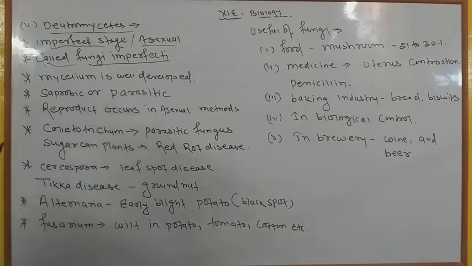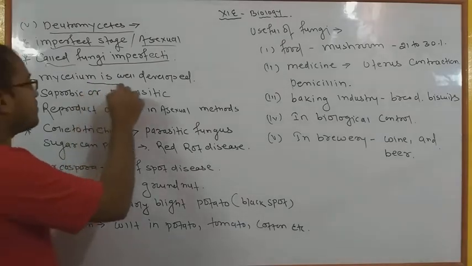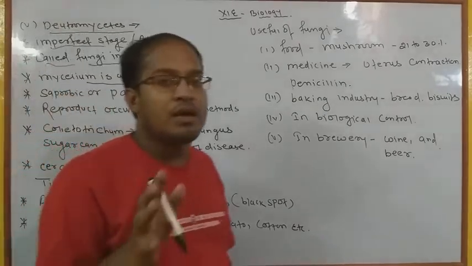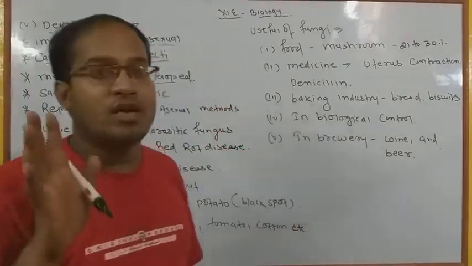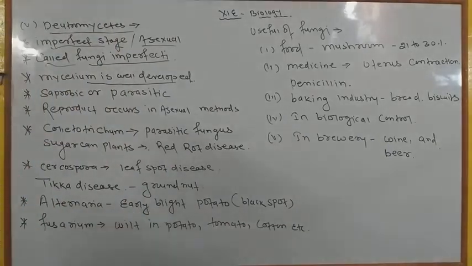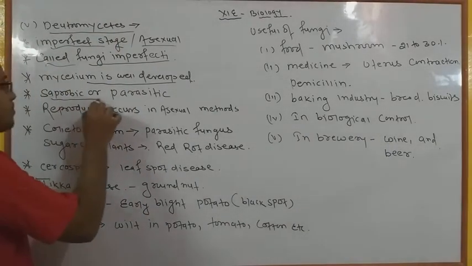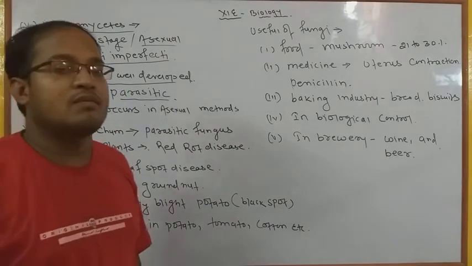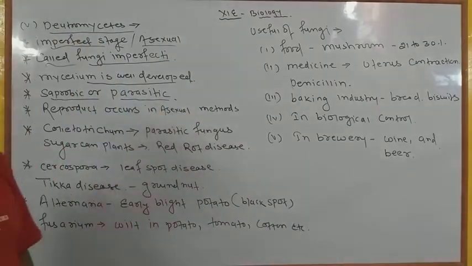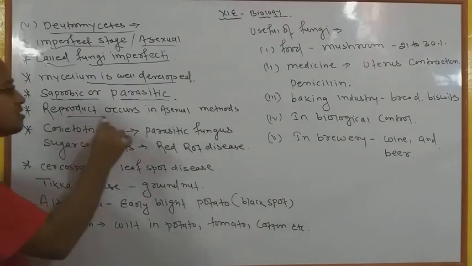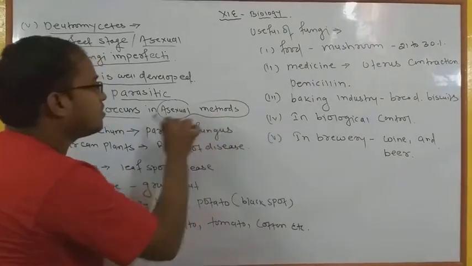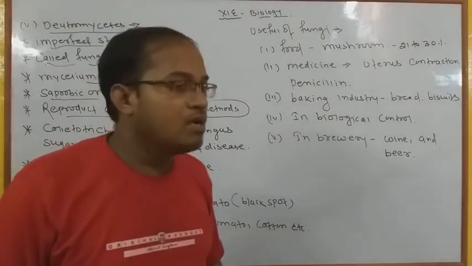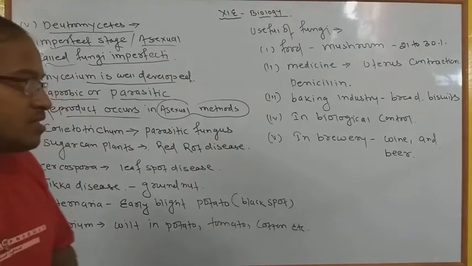Now most important part, the mycelium is well developed. इनमें जो mycelium sheet होती है वो बहुत ही developed form में होती है. The hyphae are in a well developed, well organized form, and most important, they are also called saprobic or parasitic, okay. Saprobic and parasitic modes of nutrition are generally found inside the Deuteromycetes, and reproduction occurs by the asexual method. इनमें जो reproduction होता है generally takes place by asexual reproduction. Why? Because sexual reproduction is not present, okay.